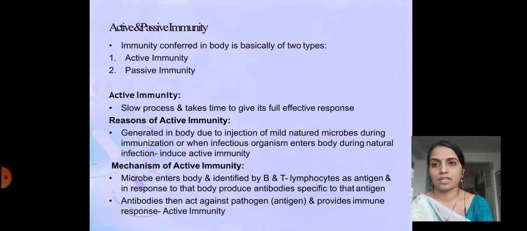There are two types of immunity based on its mode of action. One is active and one is passive. First, active immunity. This active immunity is a slow process and takes time to give its full effective response. Because this active immunity has to respond by checking the antigen or by understanding the antigen, its mode of action, then the antibodies will be developed by the body and then the response will be shown. So active immunity is a slow process.